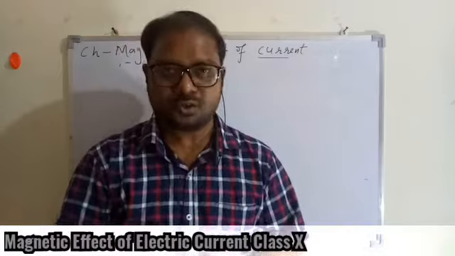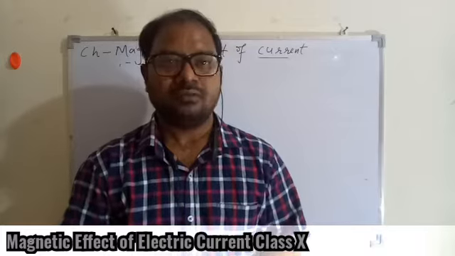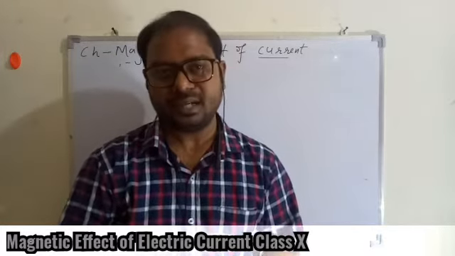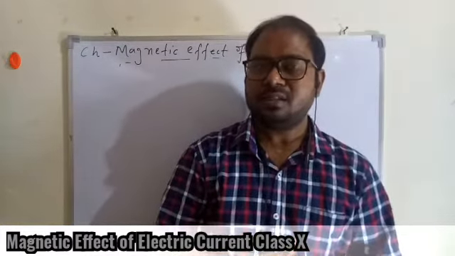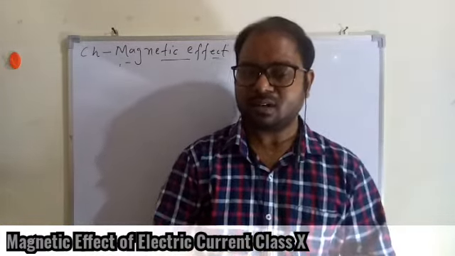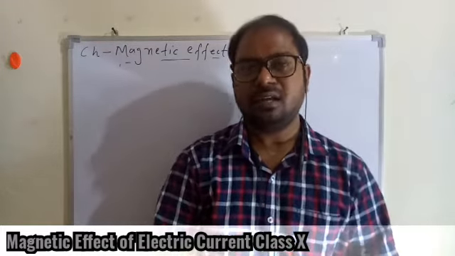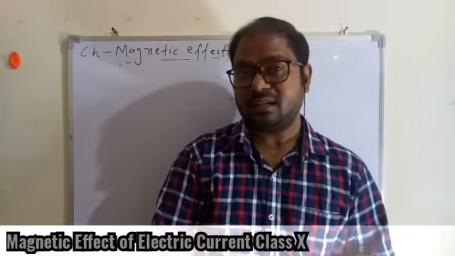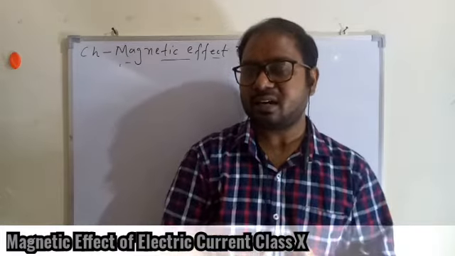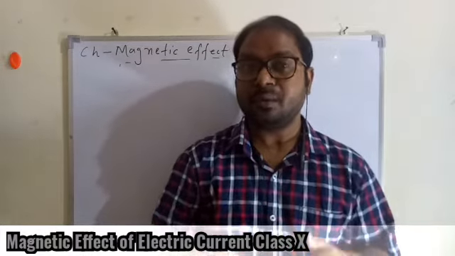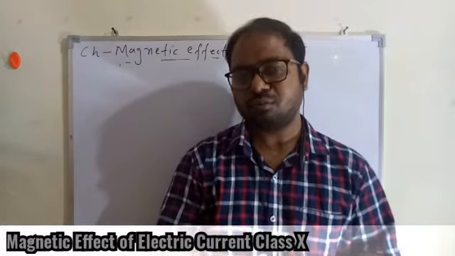In the previous class we understood the meaning of a magnet, magnetic field and magnetic field lines. We understood some basic properties of the magnetic field lines: they always form a closed loop. They always start from the north and terminate at the south pole of a given magnet. They can never intersect, because if two magnetic field lines intersect at a given point, then at the same point there would be two different values of the magnetic field, which is not possible.